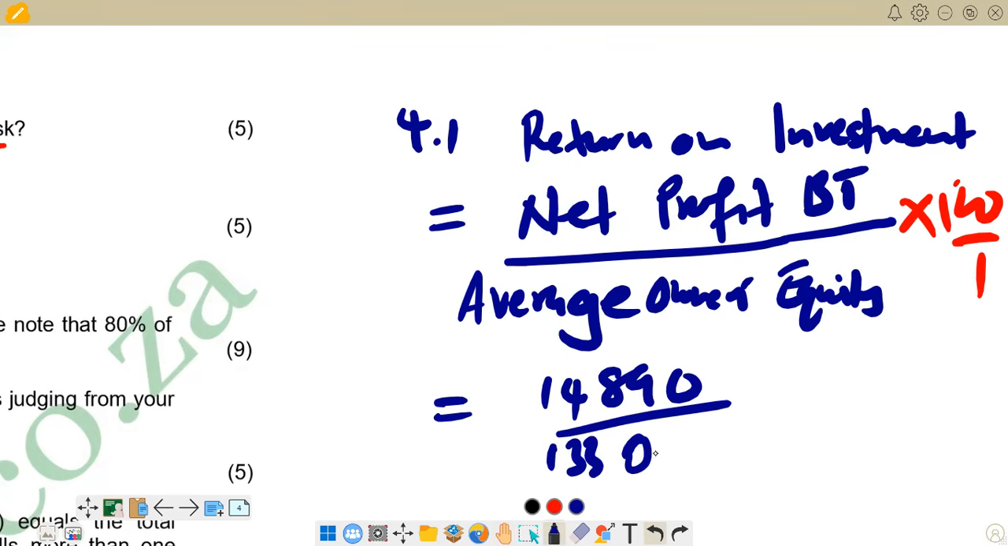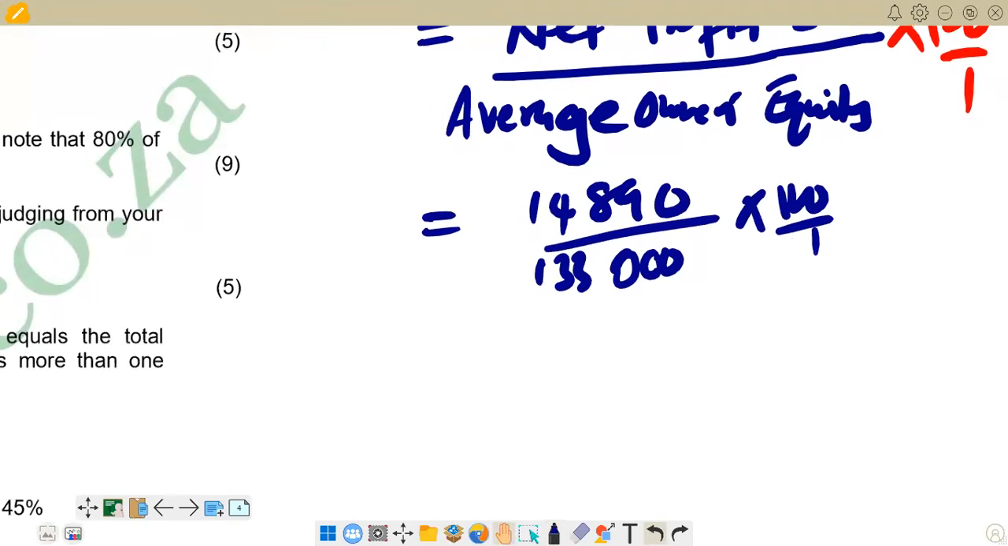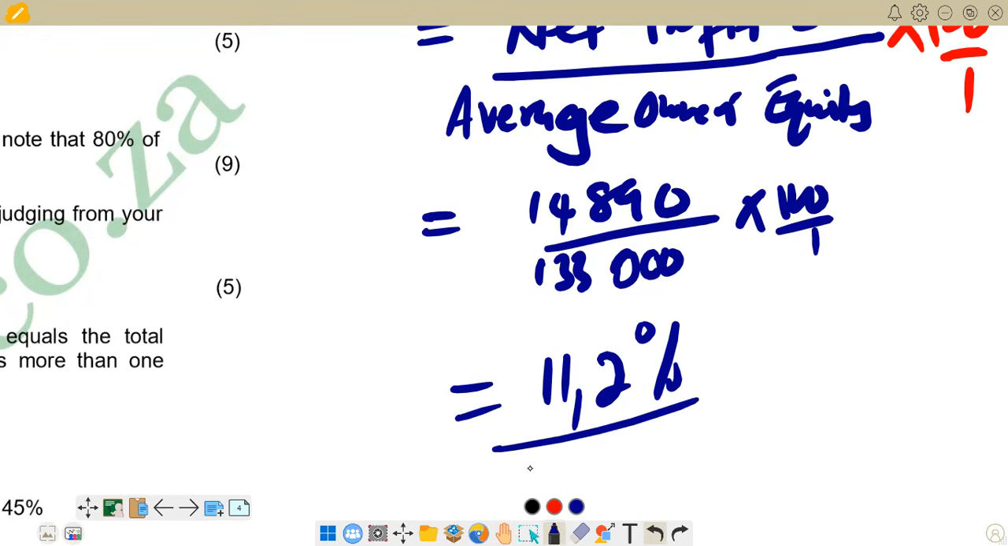133,000. This is what we have, and then if you divide this, the answer that you get, you multiply by 100 over 1 to get the percentage. So you do that there. Let's try to calculate there. If you calculate this and round it off to one decimal place, it's going to be 11.2%. So this is what we have in terms of the return on investment.